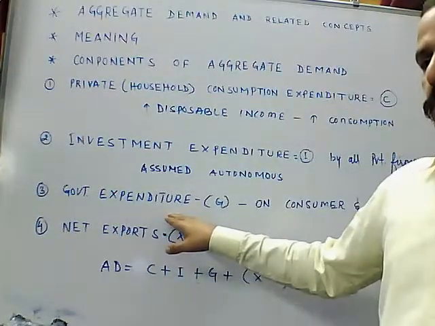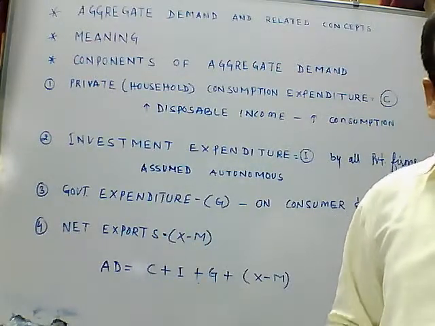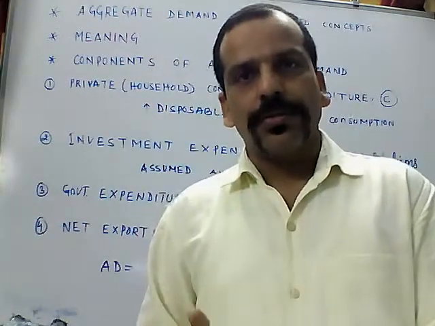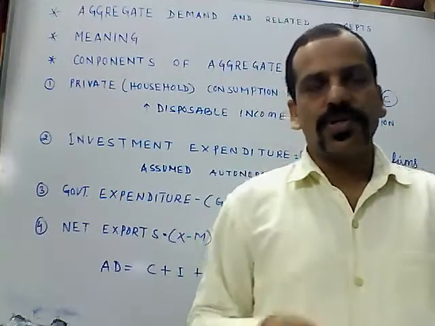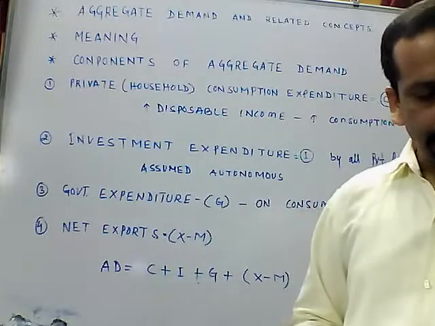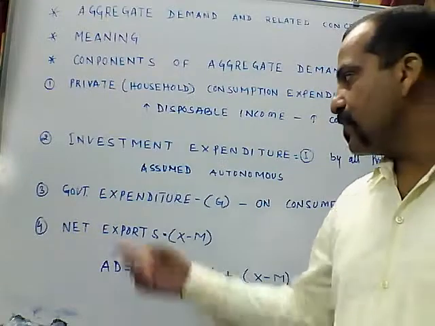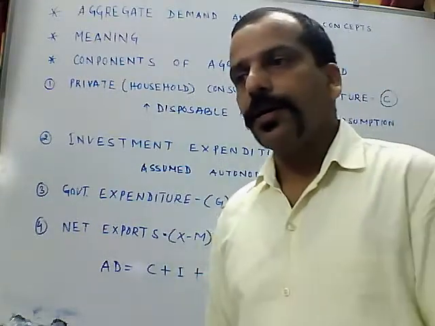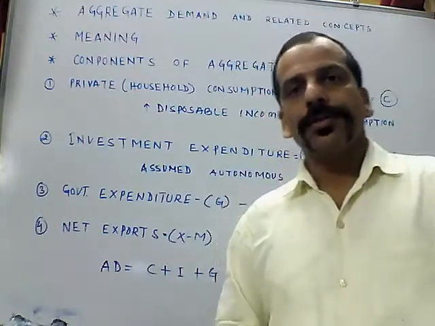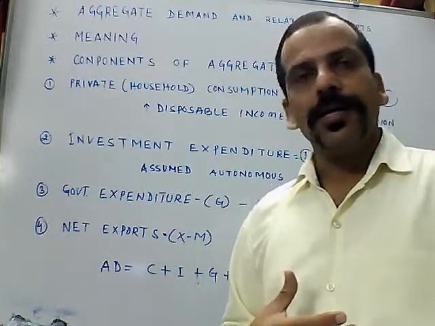Then there is expenditure on health, education, meaning government schools, government hospitals, then energy, transportation and defense. So these are the consumption expenditure by the government.